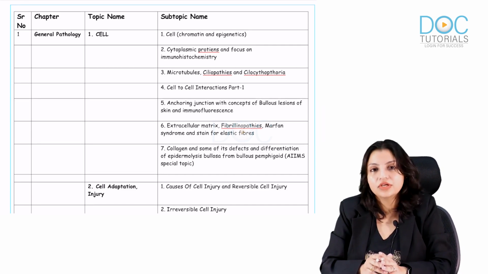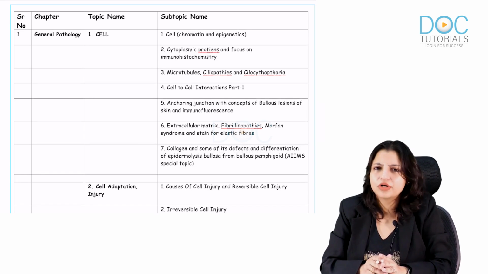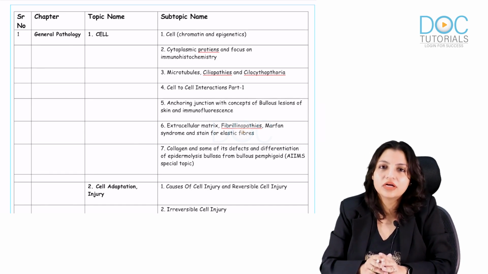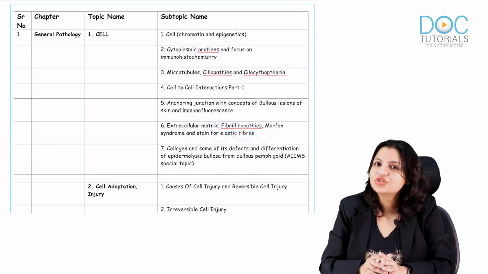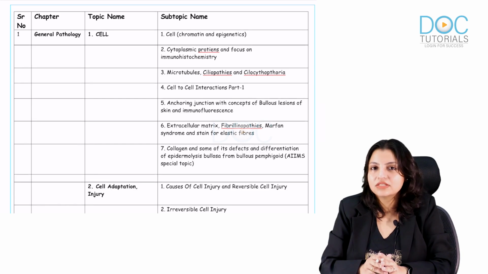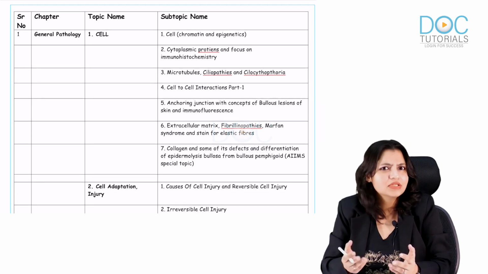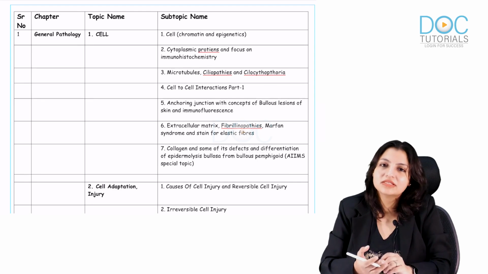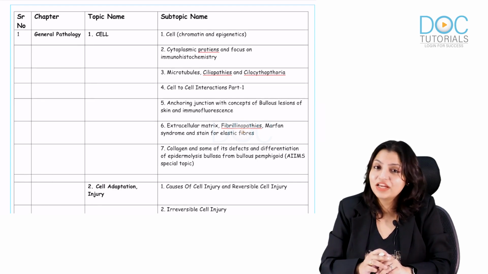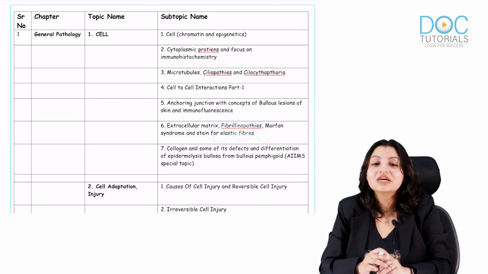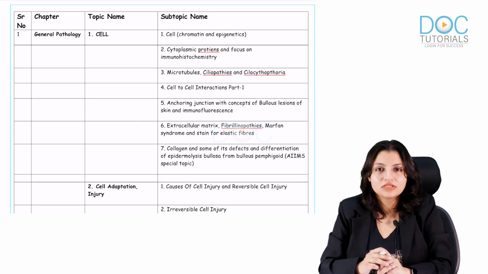Apart from that, there are some high yield videos which you must see before going to the exam. Very, very important, because there are some images that just strike your eyes when the exam comes, like the schistosomiasis image that came in the exam in AIIMS last time, pipe stem fibrosis. And like Castleman's, which came in the exam, I am sure it would have struck your eyes when you saw the image. So that's how your brain works. So there are some videos which are a must to see before going to the exam.